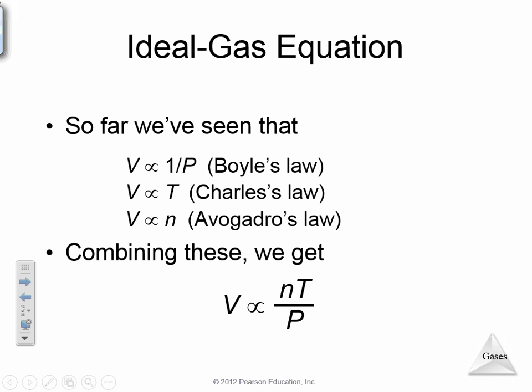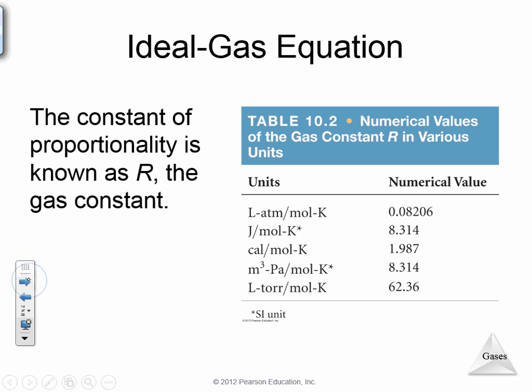Now, to get the ideal gas equation, we can combine Boyle's law, Charles' law, and Avogadro's law with the idea of moles, and we get PV equals nRT, where P is pressure, V is volume, n is the number of moles, R is our gas constant, which we'll talk about in a second, and T is our temperature. And remember, when we're talking about gases, T is most likely our temperature in Kelvin. So we have to start working in Kelvin when we're talking about gas laws.